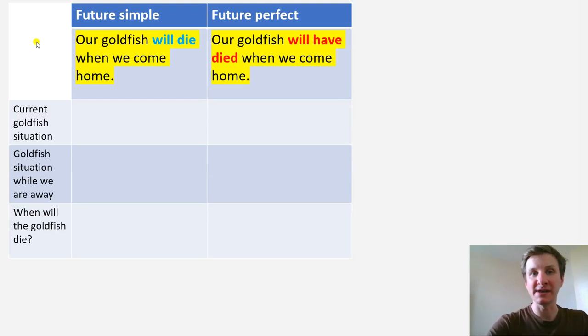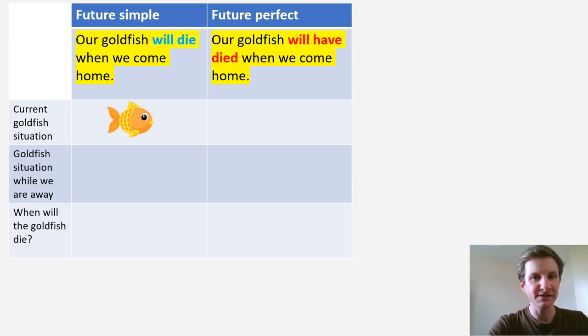Okay, so let's look at it a slightly different way now. Let's compare again the future simple and the future perfect. So in the future simple, we say, our goldfish will die when we come home. So in this sentence, what's the current situation of the goldfish? Is it alive or dead? It's alive.